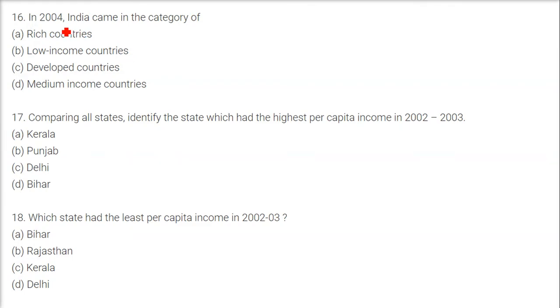In 2004, India came in the low income category. But in 2011, it is in between rich and poor, because rich is 8.6 lakh per annum per person and the poor were 70,000 per person per annum. India was 93,000 per person per annum. Per annum is for a whole year.